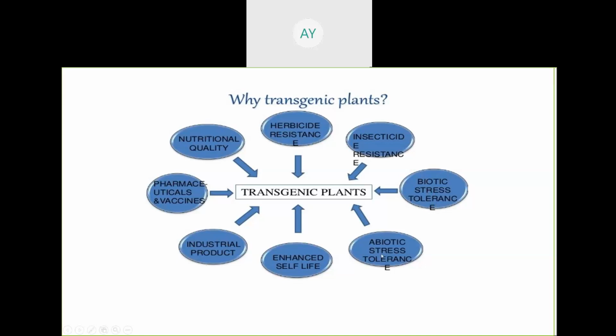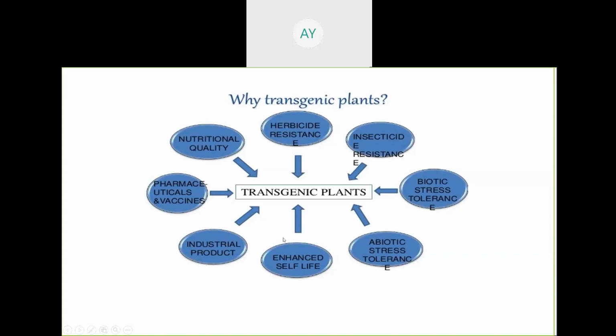So what do you mean by abiotic? Means scarcity of water, salinity. Scarcity of water means drought resistance. So if the plant has the DR gene, the drought resistant gene, then it can grow even in a scarcity of water, in no rainfall condition, and produce a huge quantity of cereals, fruits, vegetables. Next is salinity. Means even in saline soil, in alkali soil with pH more than 8, the plant can grow.